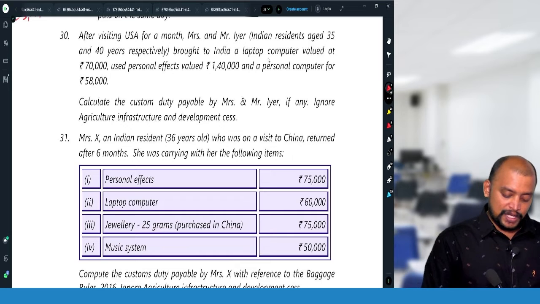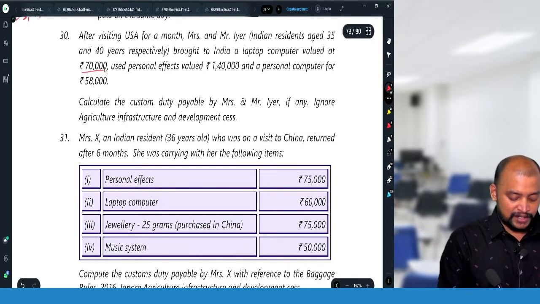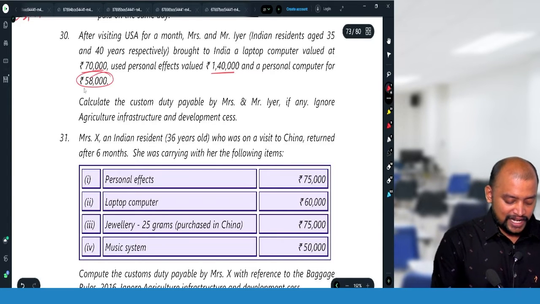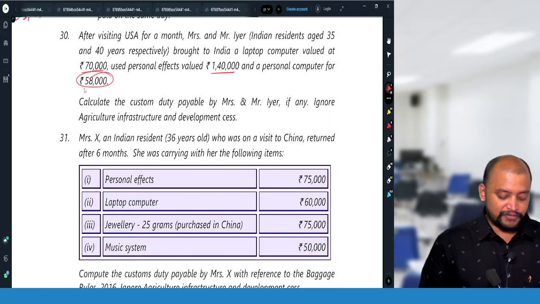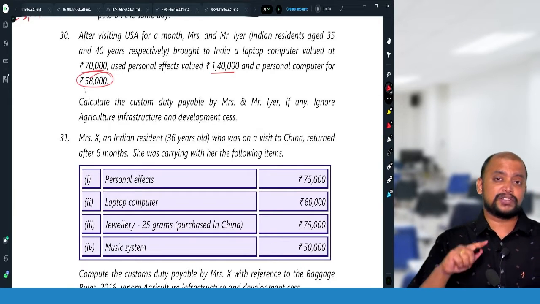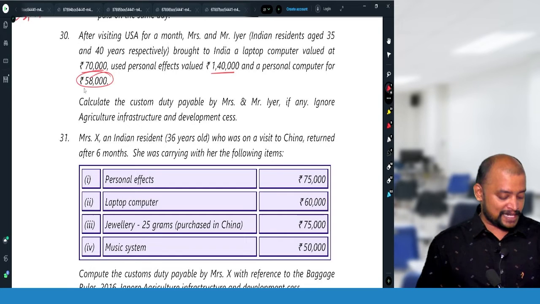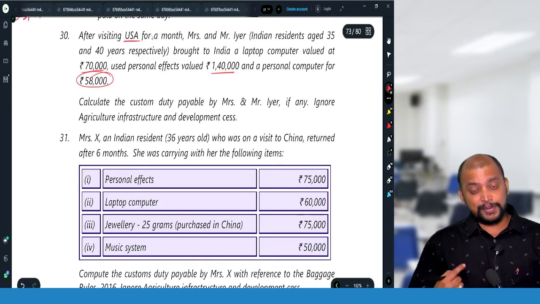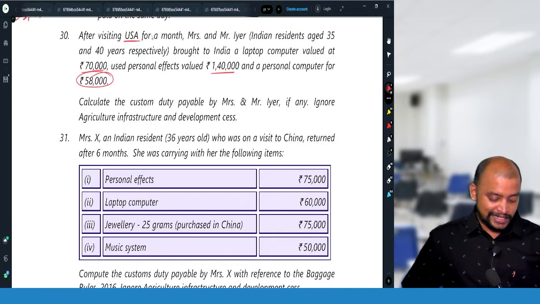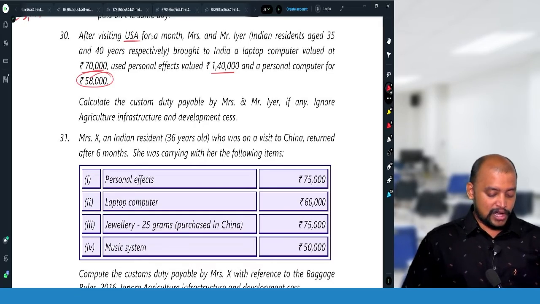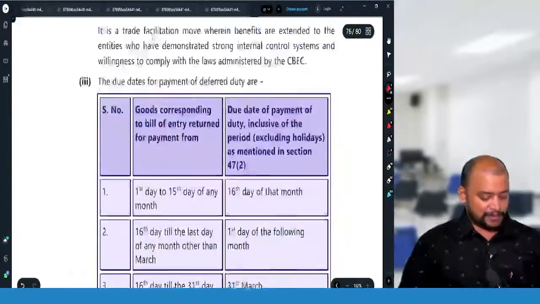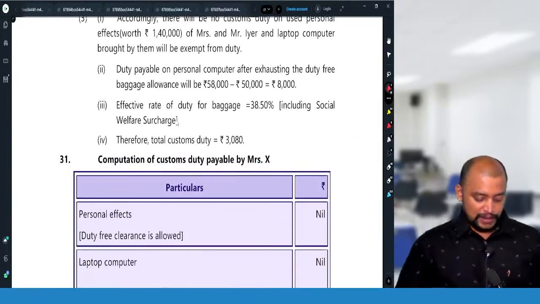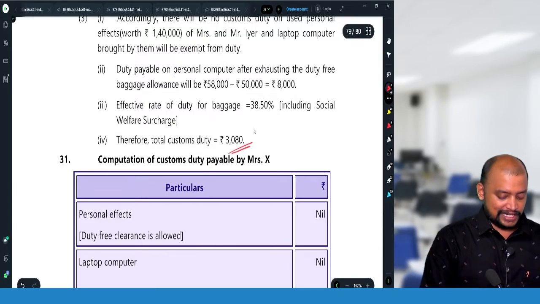First, they brought to India a laptop computer valued at 70,000. One laptop is exempted. Used personal effects of 1,40,000 are exempted. Personal computer 58,000, but only one allowance is available. So 58,000 minus 50,000, because the general free allowance of one passenger cannot be clubbed with the general free allowance of another passenger. Because they are coming from USA, other than Nepal, Bhutan, Myanmar, 50,000 will be the allowance. So 58 minus 50 is 8,000. On 8,000, duty will be payable at 38.5%. So 8,000 into 38.5% will be 3,080.